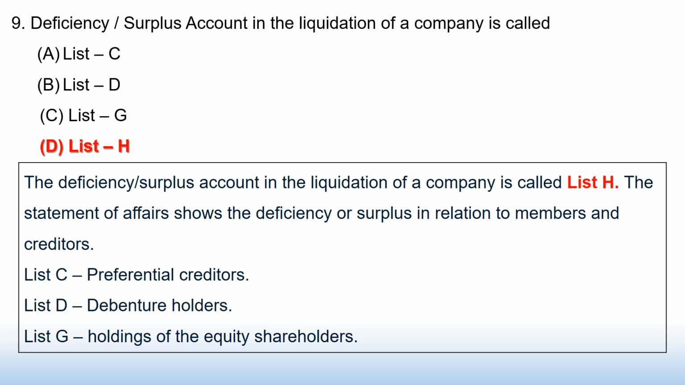Deficiency or surplus account in the liquidation of a company is option A list C, B list D, C list G, D list H. Answer option D list H. The deficiency or surplus account in the liquidation of a company is called list H. The statement of affairs shows the deficiency or surplus in relation to members and creditors. List C is preference creditors, list D debenture holders, list G holding of the equity shareholders.